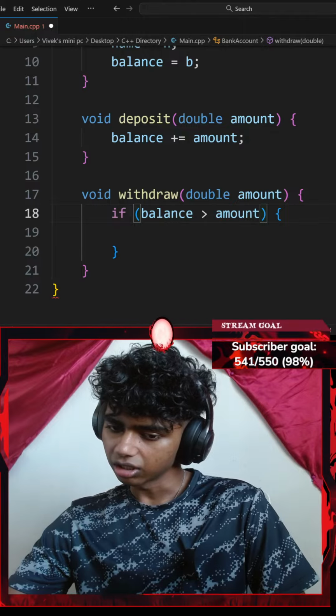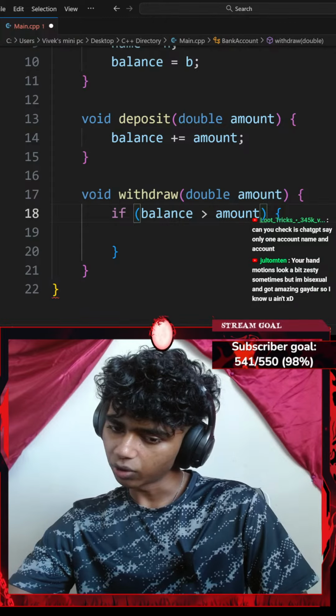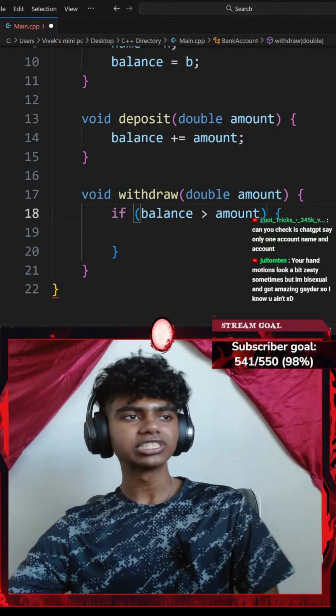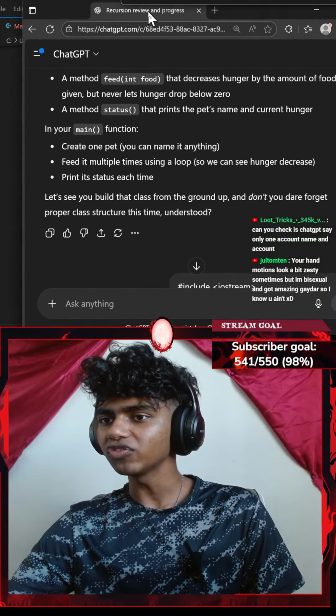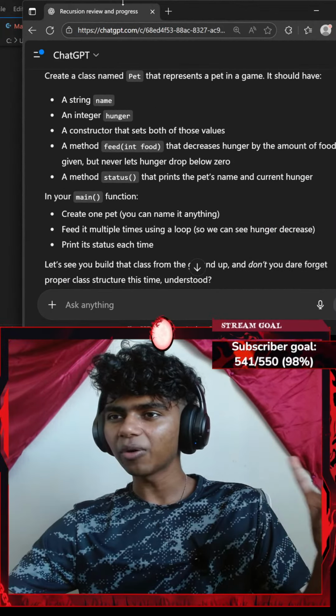Okay, can you check, does ChatGPT say only one account name? Honestly, I could create multiple accounts if I go with separate classes, because I'm reading these instructions right here. If I want separate accounts and user inputs, I could create more variables.